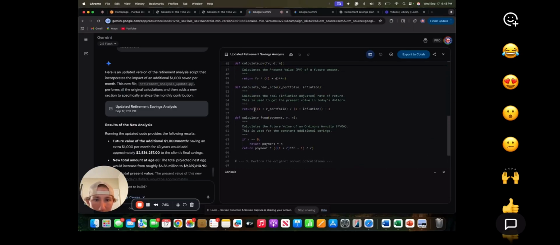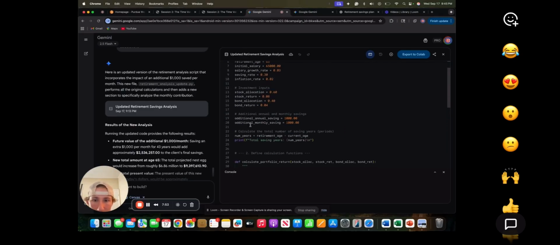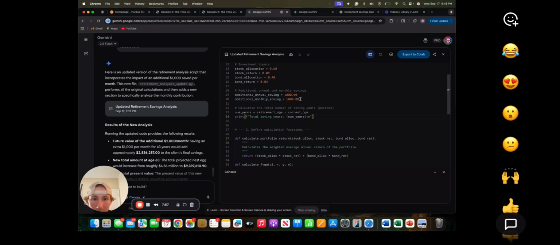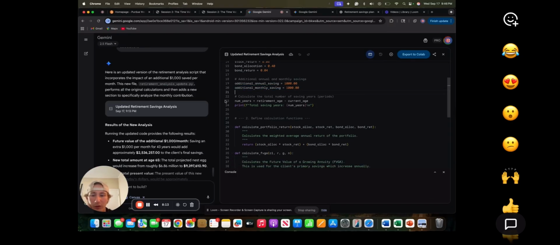And they provided an updated code, adding that additional monthly saving of $1,000. Obviously, he would need to cut down his expenses more, or, I don't know, find a new job that makes more money so he can afford that $1,000.